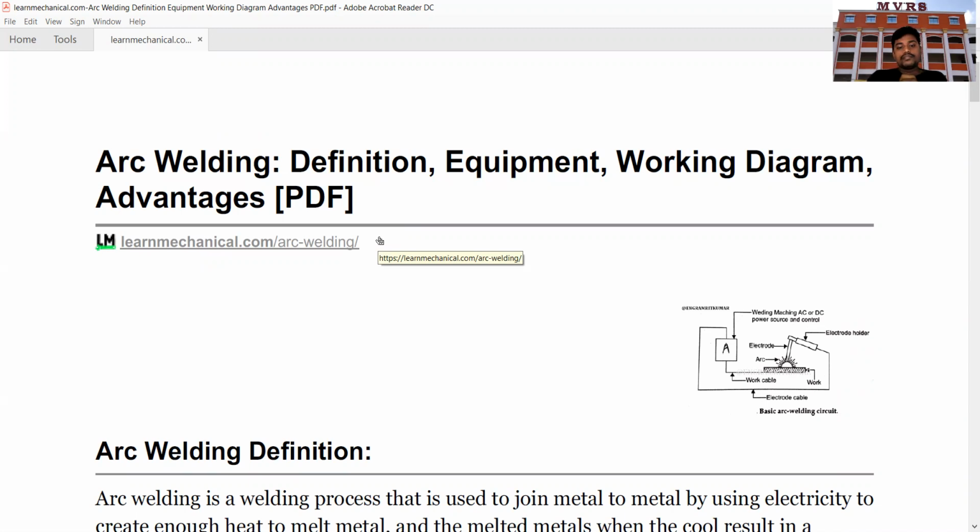Today, we are going to discuss our topic related to your Unit 3 in production technology.